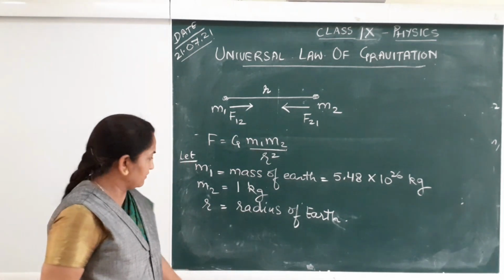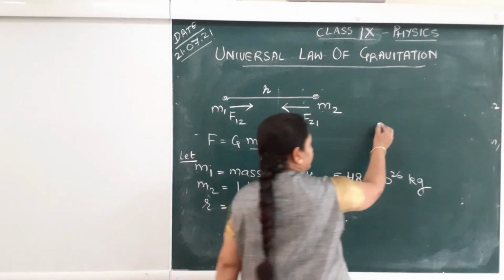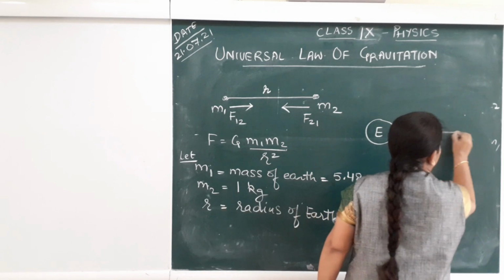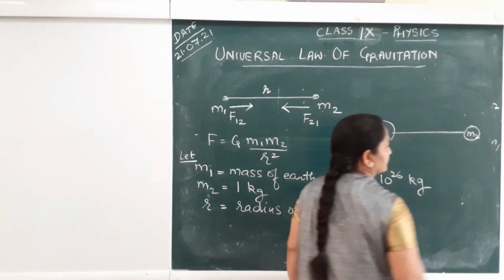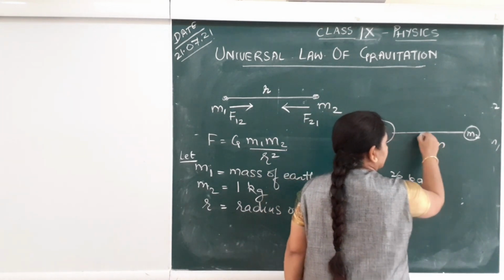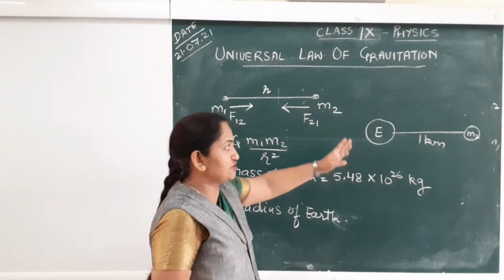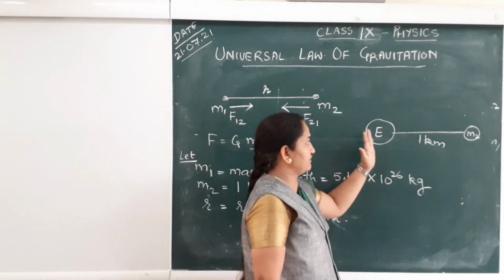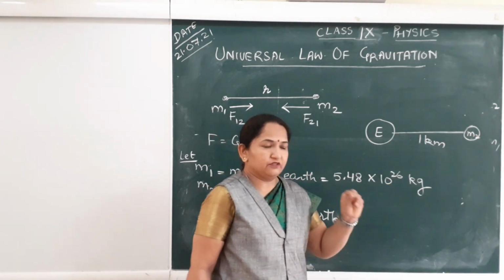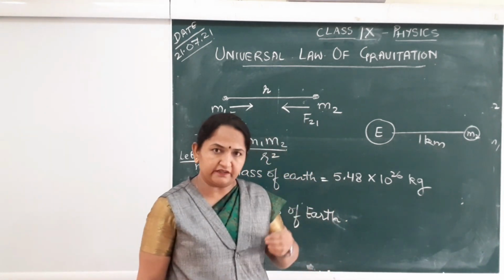Now here I have written R as radius of Earth. That means if you consider this m1 as Earth and m2 as any other mass, which can be considered at a distance of, let us say, 1 kilometer above the surface of Earth, how much should we consider the distance between the Earth and this mass? I have to tell you that this gravitation force of attraction is a central force.